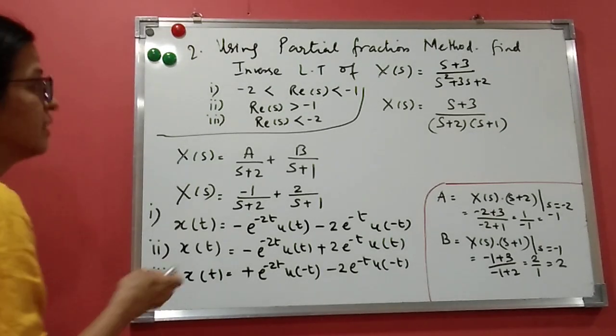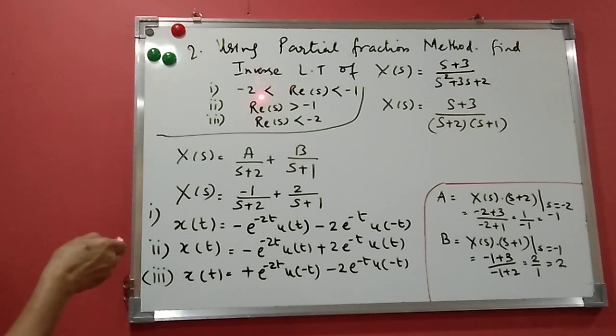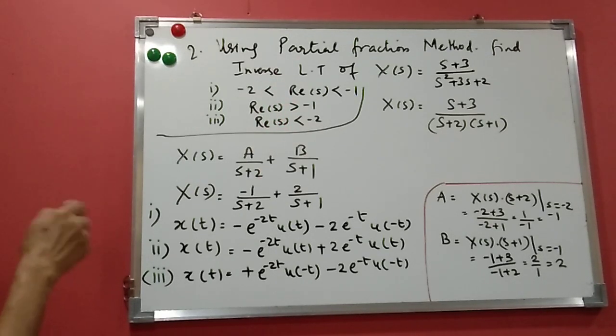Just I want to ask, can you tell me by seeing this which of the systems is stable? Now we know the first is both-sided, with one part causal and one anti-causal. We have done with the problem, but if the question is asked which one is the stable system: the first one is between minus 2 and minus 1. It does not include real s equals 0 or the j omega axis. For a stable system, the ROC should include the j omega axis. So this is an unstable system.